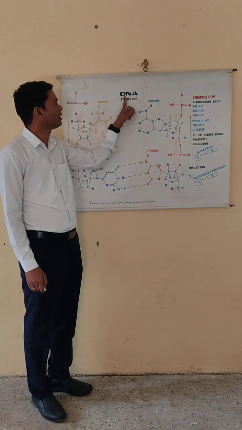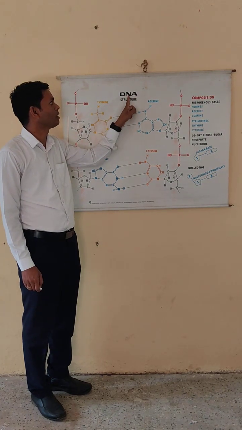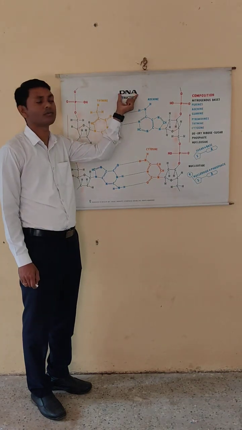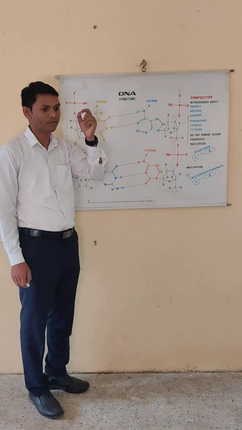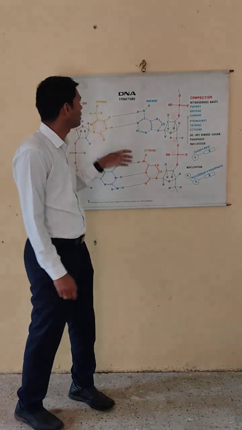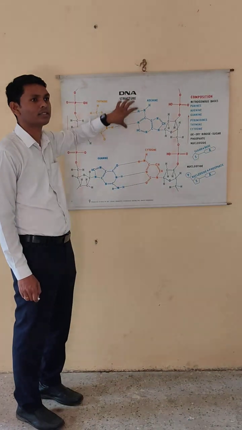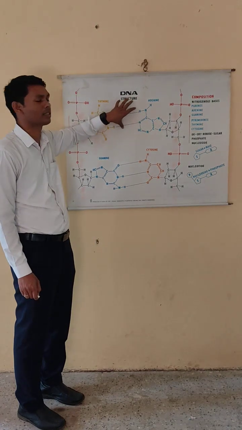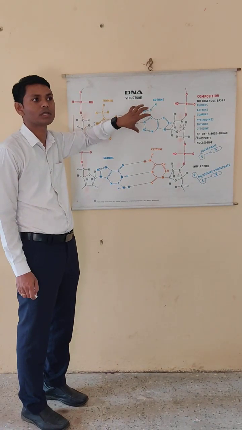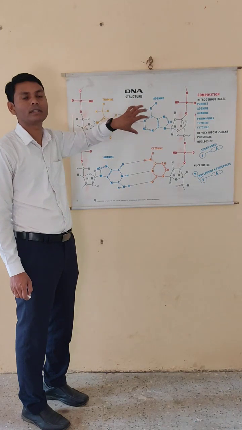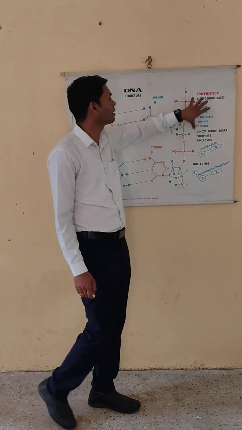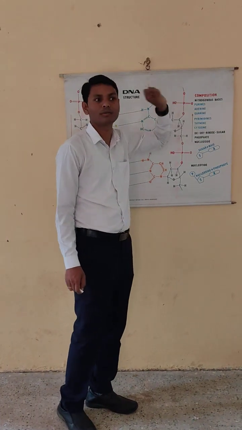So the long form of DNA is deoxyribonucleic acid. And when you think about RNA, it is ribonucleic acid. In this lecture we will be studying the structure of DNA, the composition of DNA, how many types of bonds are present in DNA, and the nucleotides present in DNA.